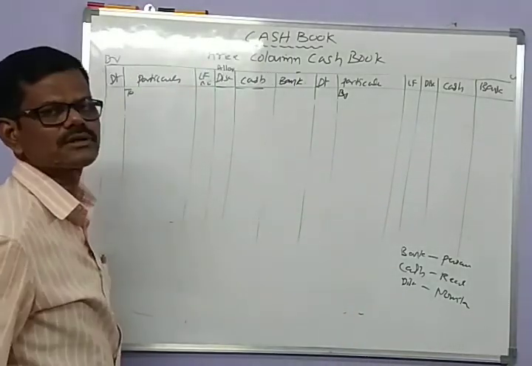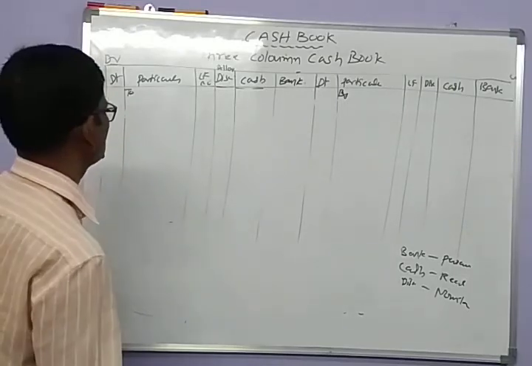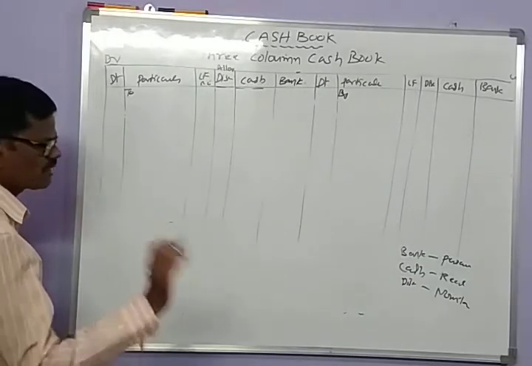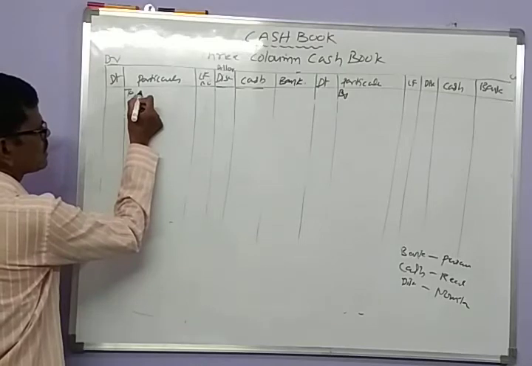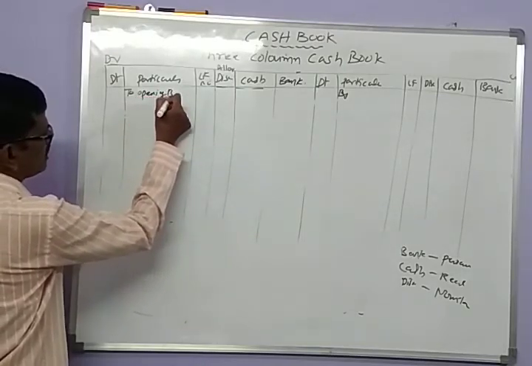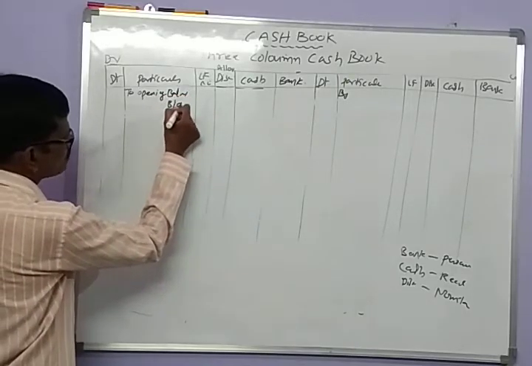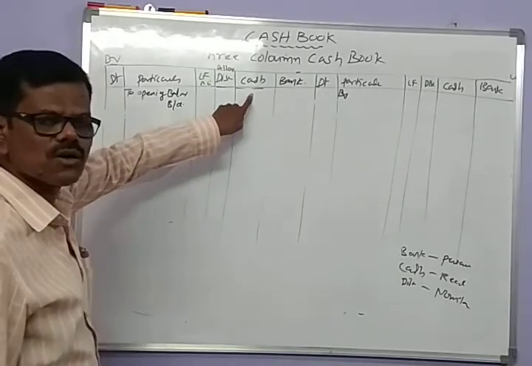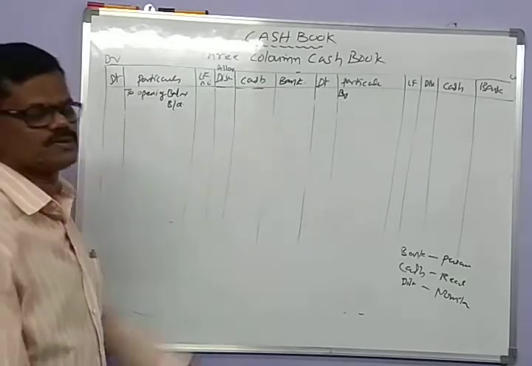Let us see how we will prepare the triple column cash book. In triple column cash book, first let us take the opening balance. Opening balance is a balance brought down. As usual, the cash account shows a debit balance.